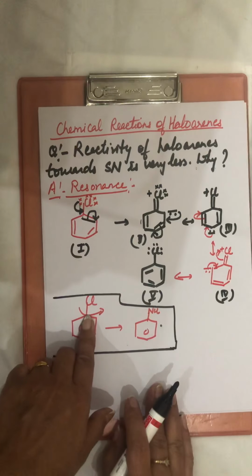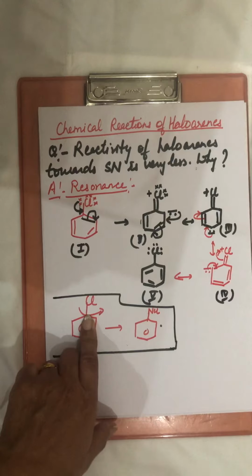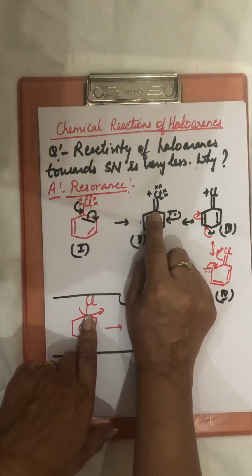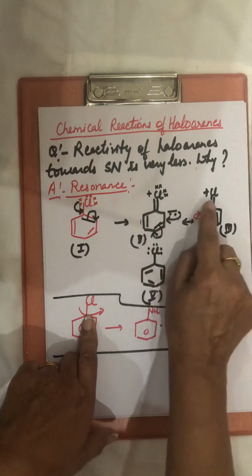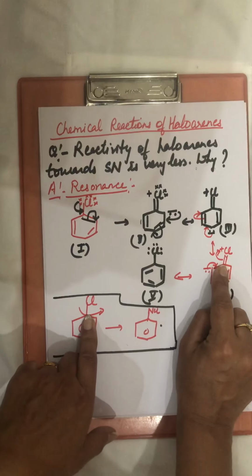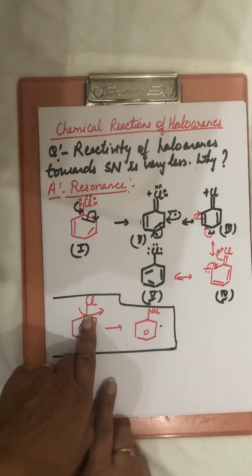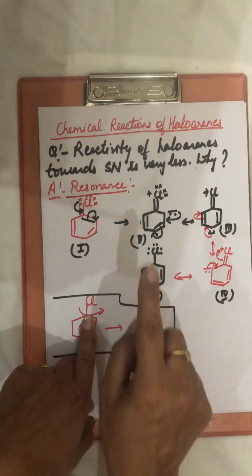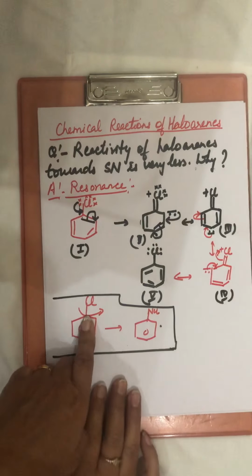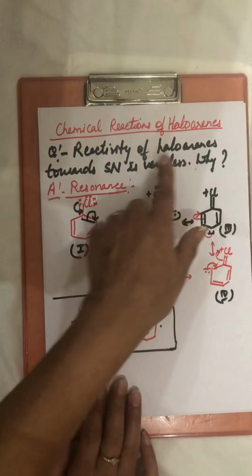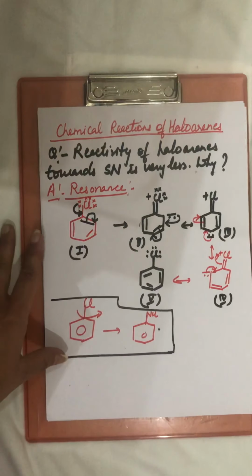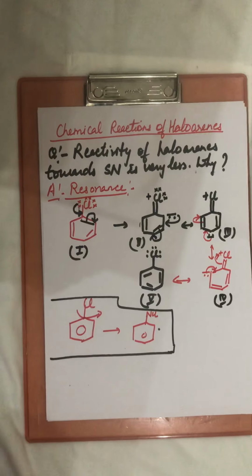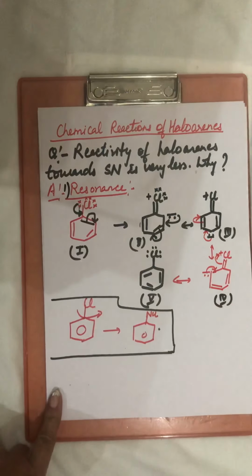Now the breaking of this bond will be difficult due to resonance, because due to resonance this C and Cl gets a partial double bond here, and breaking of double bond is difficult as compared to breaking of a single bond. So the attack of nucleophile will be difficult in haloarenes. So reactivity of haloarenes is very less towards nucleophilic substitution reactions as compared to haloalkanes, in which there is just a single bond. So this is the first reason, that is the resonance.